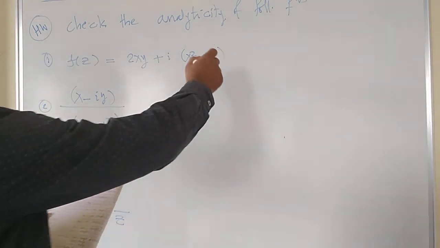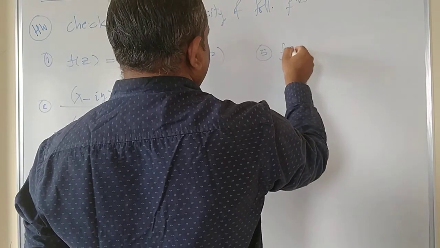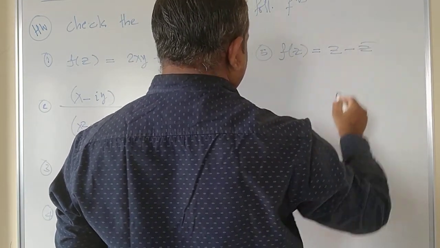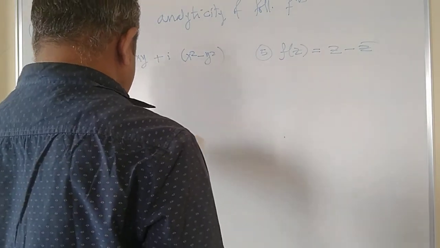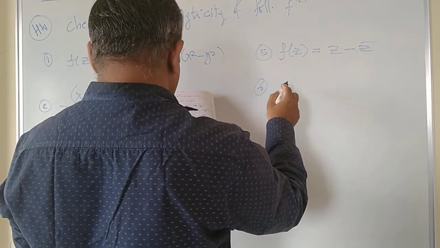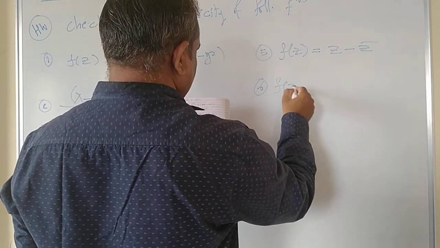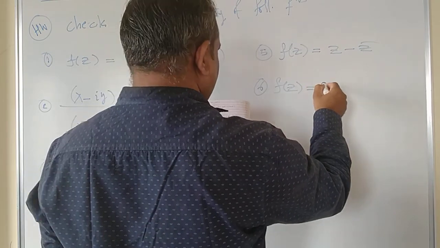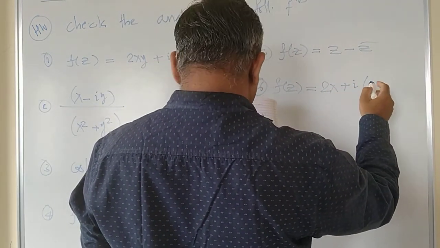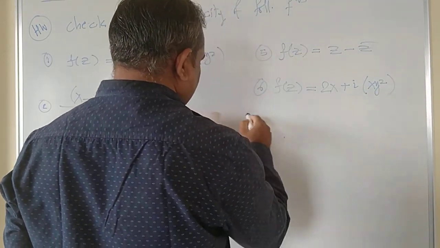Next is the fifth problem, f of z is equal to z minus z bar. Next is f of z is equal to 2x plus i times x y square.